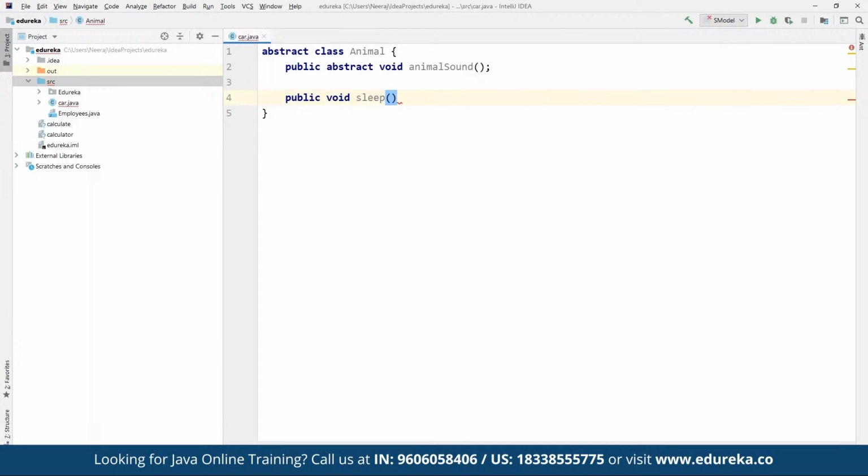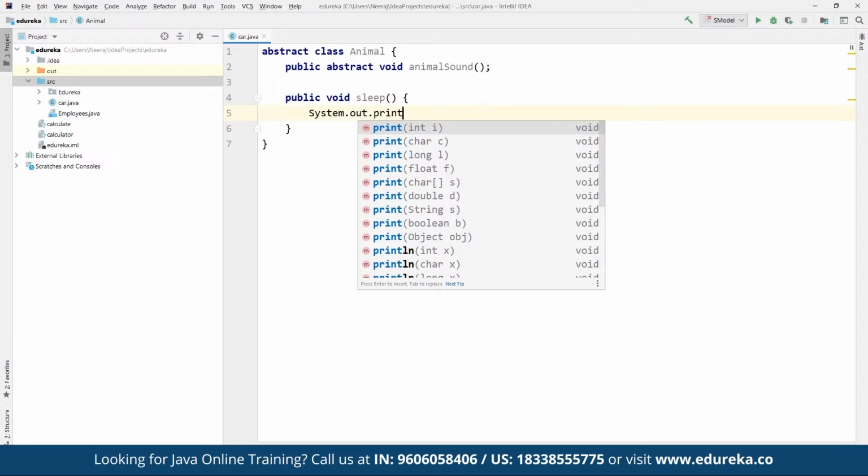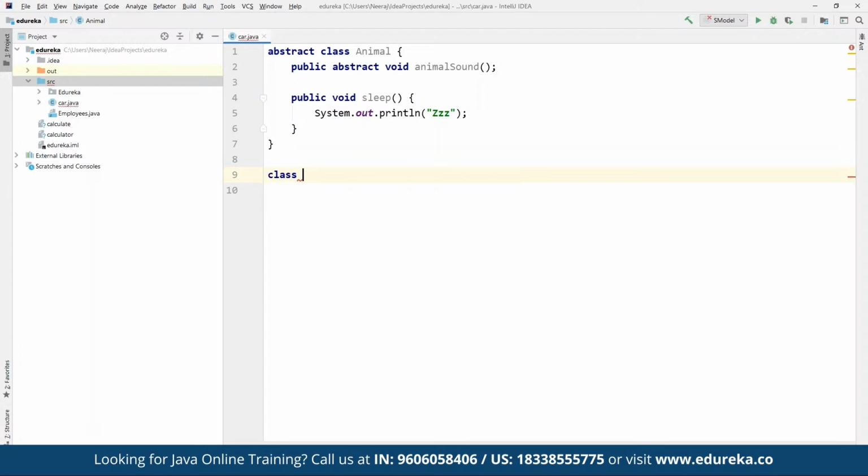Now, how exactly are they going to sleep here? For sleep, we can define any statement. For example, we can define System.out.println, and simply add a sleeping sound. Then we can define a subclass for this abstract class, and we are also going to implement inheritance. Here we can define a class for, let's suppose, a Pig.